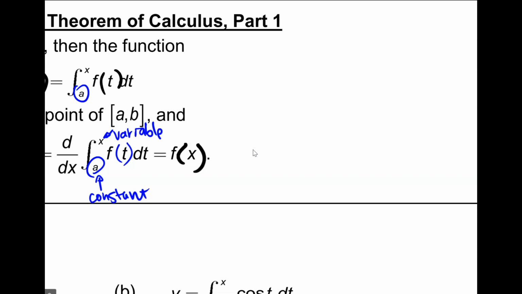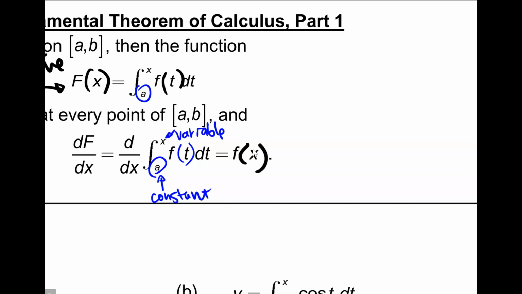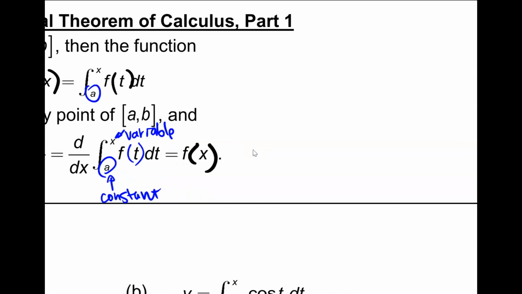So I'm going to go through a little example. This is another way of writing it. Instead of saying big F and little f, if you see another textbook, this is also how they could show it to you, especially in college next year. f of x is the integral from a to x of f prime of t dt. So literally, you're taking an integral, an antiderivative, of a derivative, and you get back your original function.